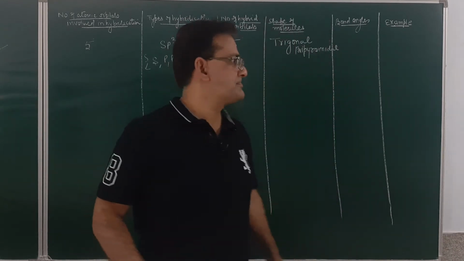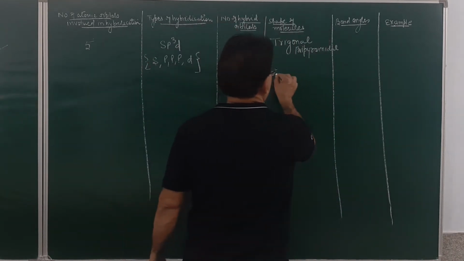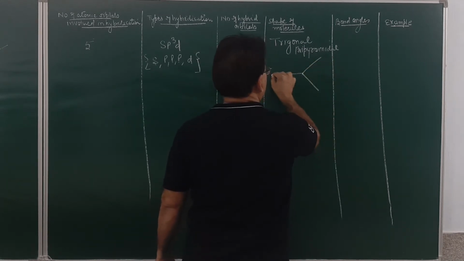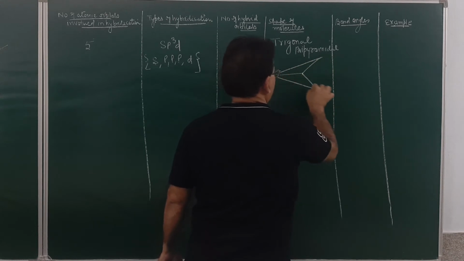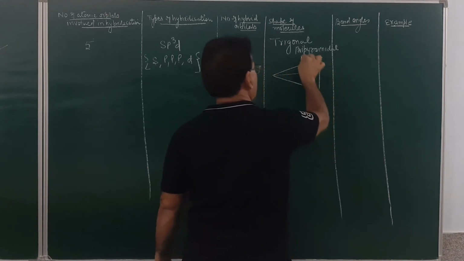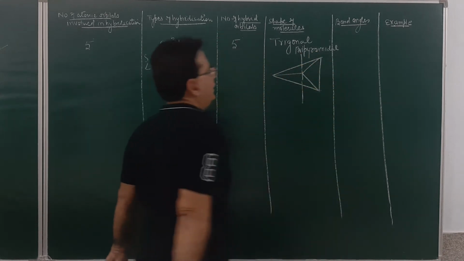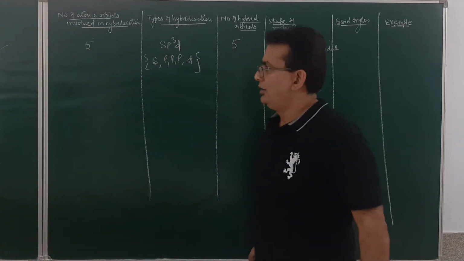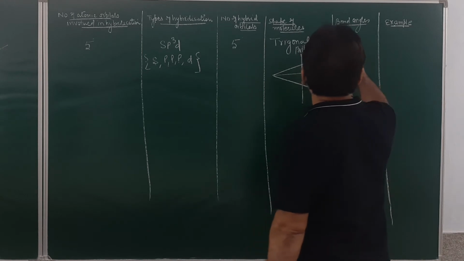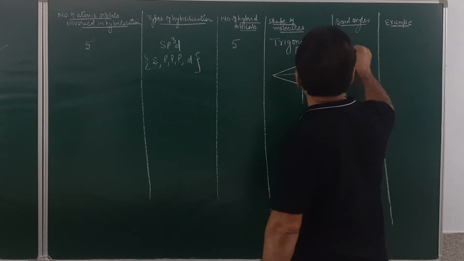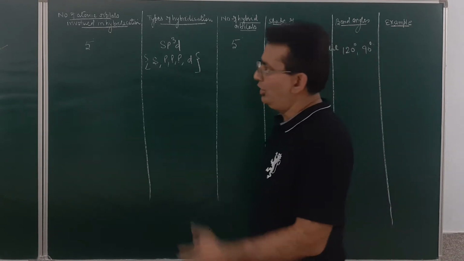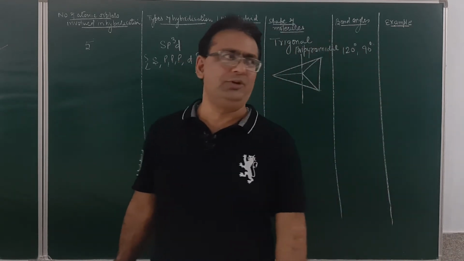Am I clear? What will be this geometry, student? This trigonal bipyramidal geometry will be of this kind. This is trigonal bipyramidal geometry with a bond angle of 120 degree and 90 degree. We will discuss this in detail. All this hybridization will be discussed in detail with you.